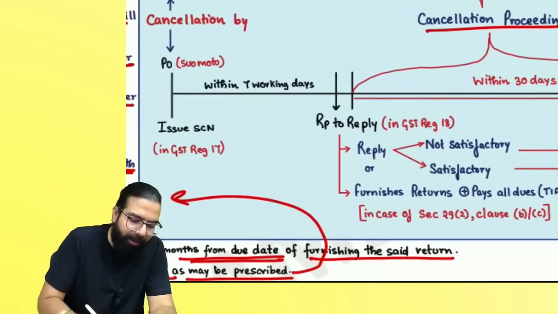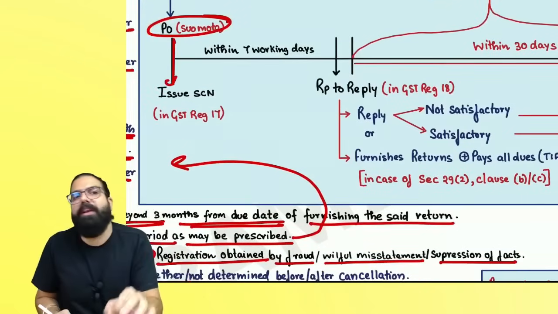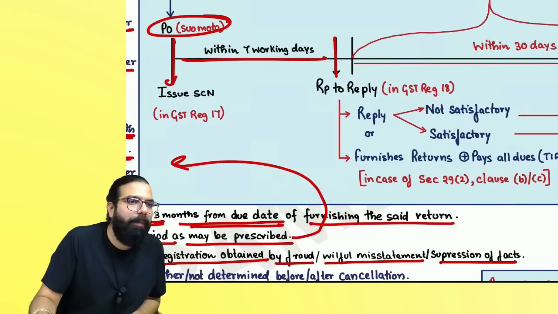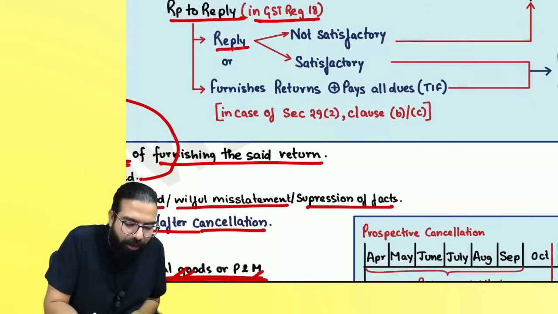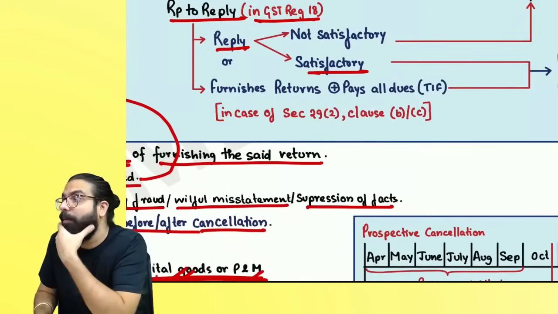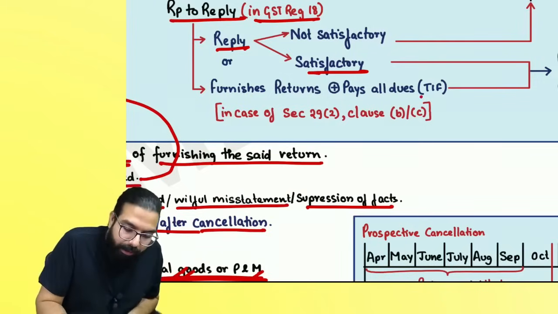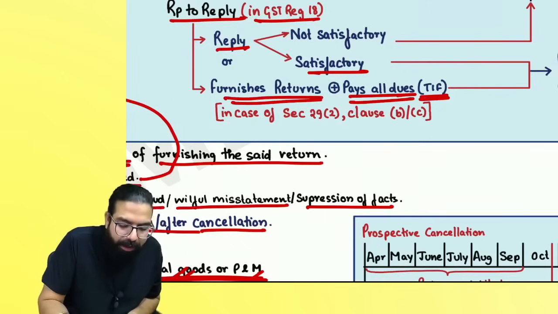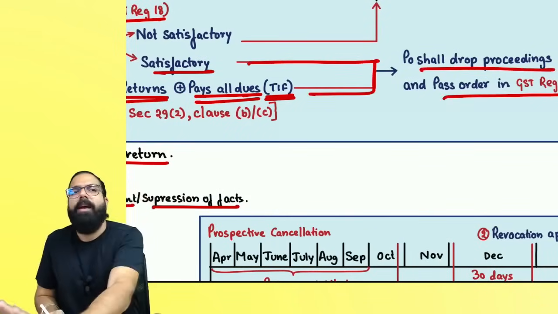The next one over here is, if the cancellation is done by the proper officer, then always remember the proper officer will issue you a show cause notice. You have to reply to the show cause notice. If he likes your reply, then no problem. You reply in GSTR G 18, and if the reply is satisfactory, or instead of replying you think, he's going to cancel my registration because I have not filed my return, so let me file the return and pay all the tax, interest, late fee, whatever is there. So people, furnish your return and pay all the dues. Then also proceedings will be dropped, and in GSTR G 20 he may say, okay, I've dropped the proceeding.